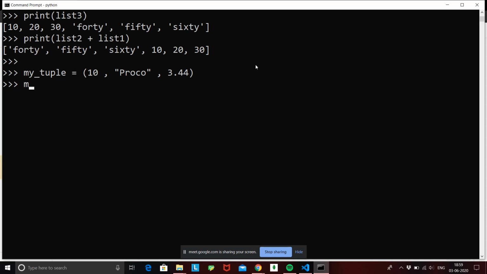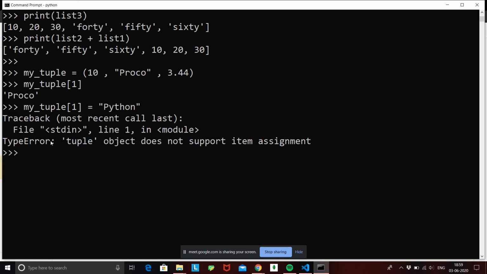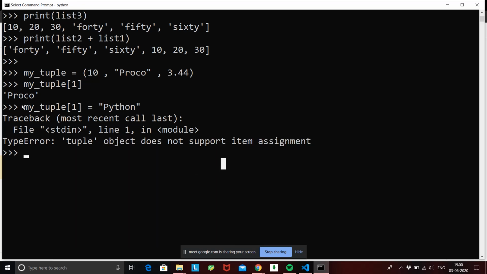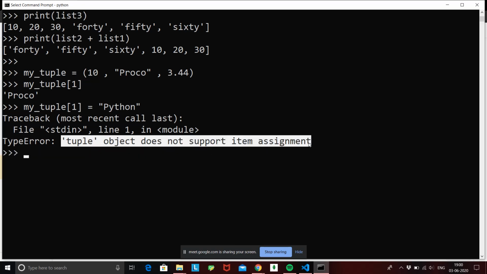Let's see an example of that. If I do my tuple of 1, suppose proco is at position 1, so it's going to give me proco. But if I try to change my tuple at that position to something else, called Python, this is going to give me an error. Why? Because tuple objects do not support item assignment. What I tried to do here is change the value that was assigned to the first position to a new value, but we know that tuples are unchangeable. That's why we are running into an error telling that tuple objects cannot support any item assignment.